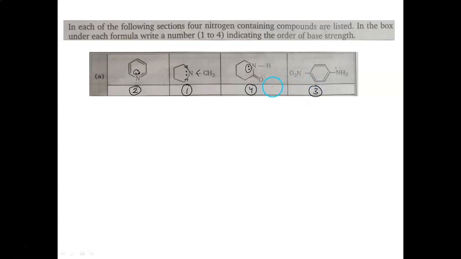See, third and fourth, they both are very weak bases, but then we have to understand the availability, which is much less in 4, and therefore the order would be: first is this molecule, then we have this molecule due to availability of lone pair and no delocalization. And then out of the last two, the delocalization is much more over here. There is more delocalization in this molecule, which is making it the least basic. So that is the thing.